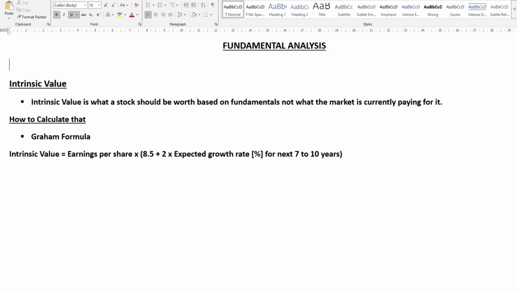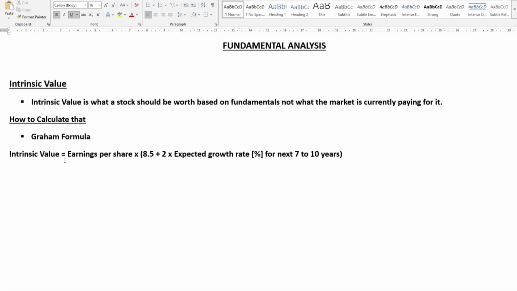So let's come to intrinsic value. So what is intrinsic value? Intrinsic value is what a stock should be worth based on fundamentals, not what the market is currently paying for it. Basically, intrinsic value means the true or real value of a company or stock. How to calculate it? We can use Graham's formula, Benjamin Graham's, Warren Buffett's mentor, to calculate that. Intrinsic value equals EPS, earnings per share, into 8.5 plus 2 into expected growth rate for the next 7 to 10 years. You have to calculate that based on what company or stock you choose.